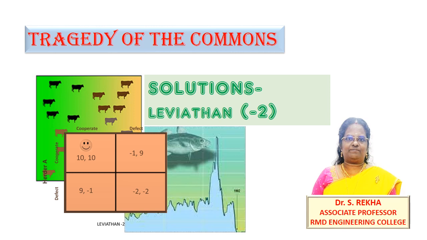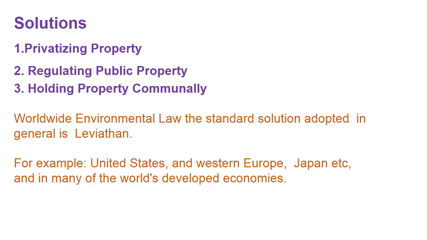Hi students, in the last video we saw what the tragedy of the commons is. In this video, let us see what the solution to this tragedy of the commons is. General solutions of the tragedy of the commons are privatization of property, regulating the public property, and third, holding property communally.